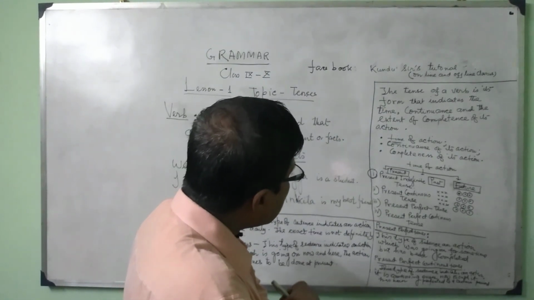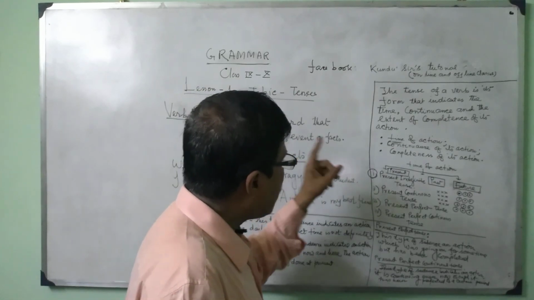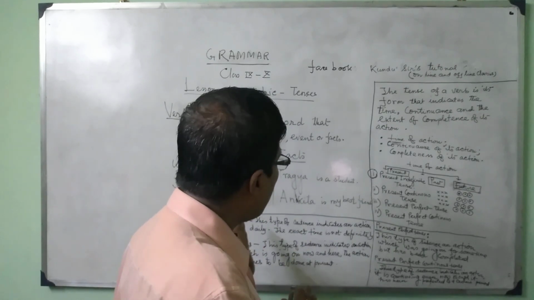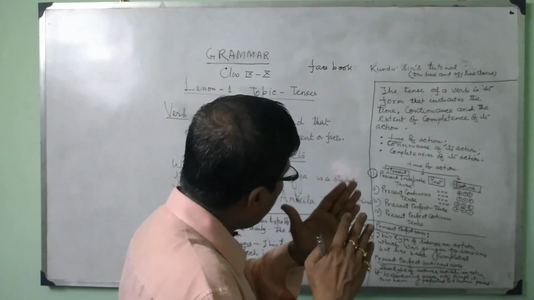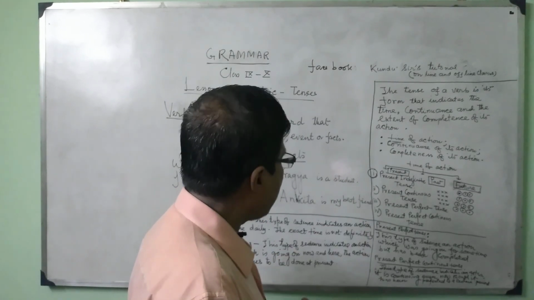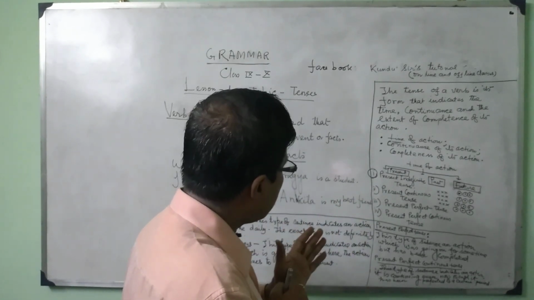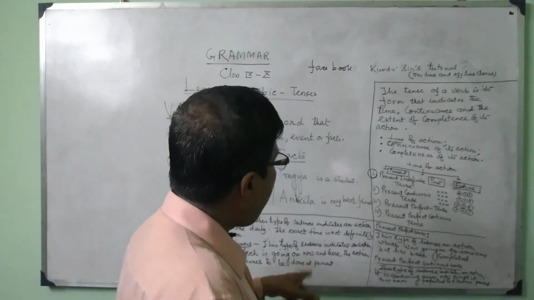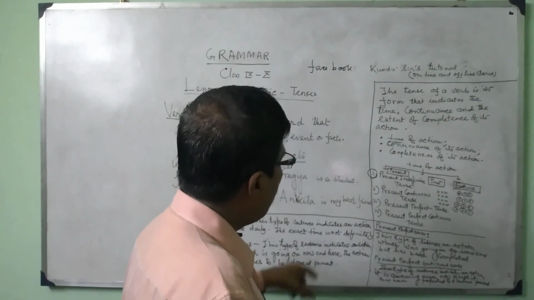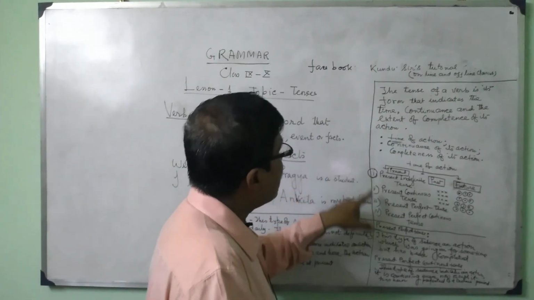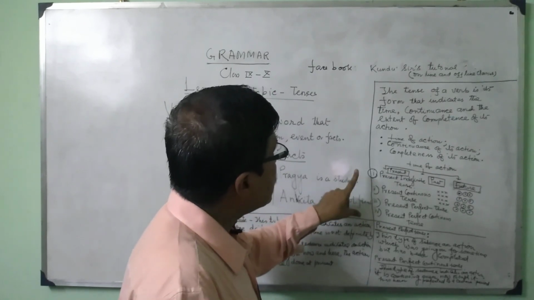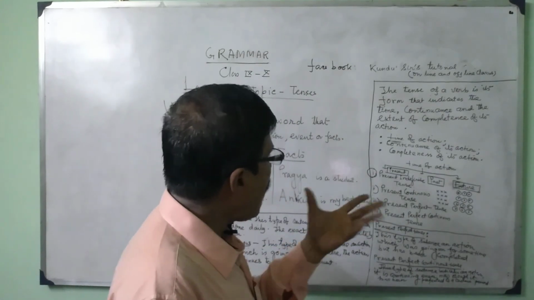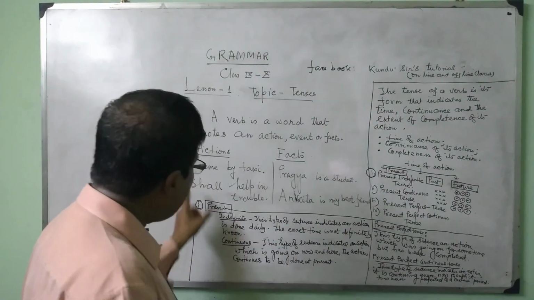So the time of action can be divided into present, past or future. Whether it is past tense, present tense or future tense, each is again divided under four subheads. One is present indefinite tense, second is present continuous tense, third is present perfect tense, fourth is present perfect continuous tense. So I will now explain the present indefinite tense.